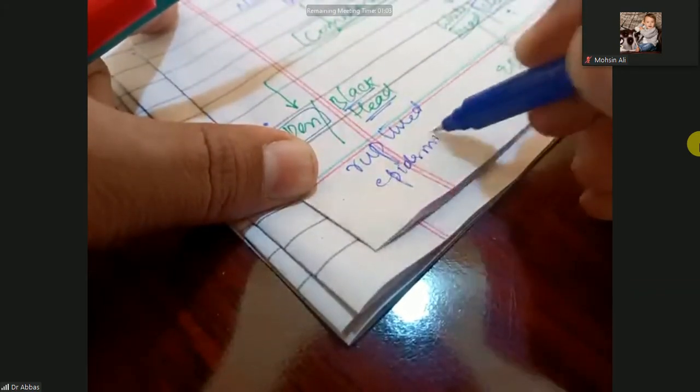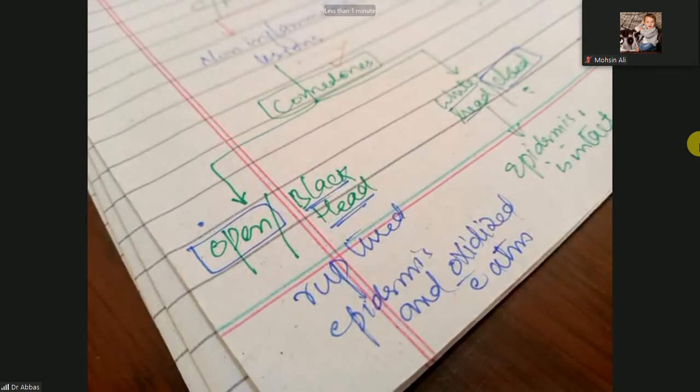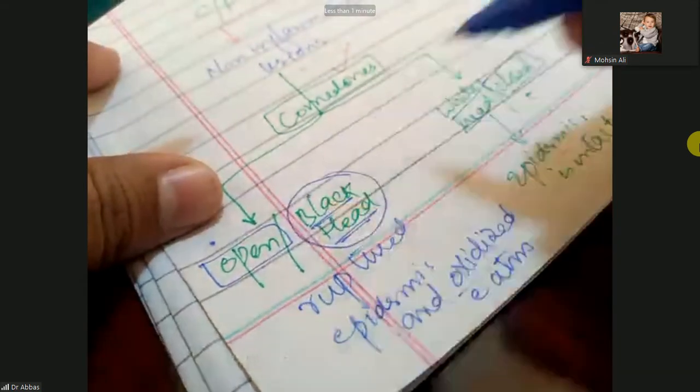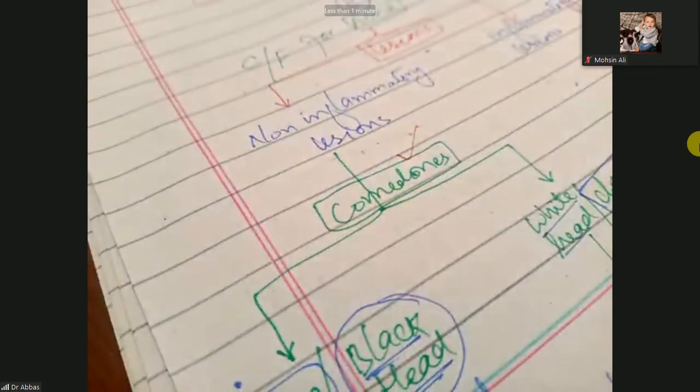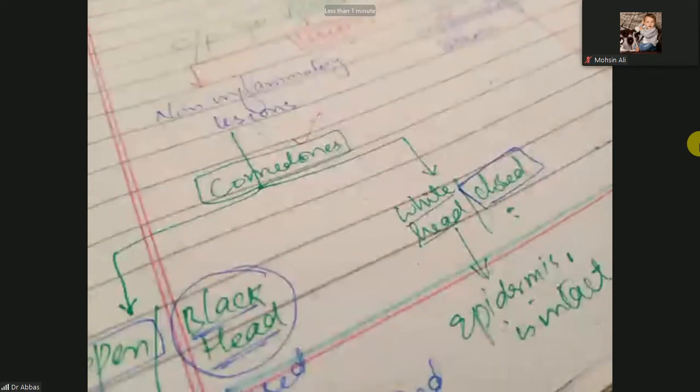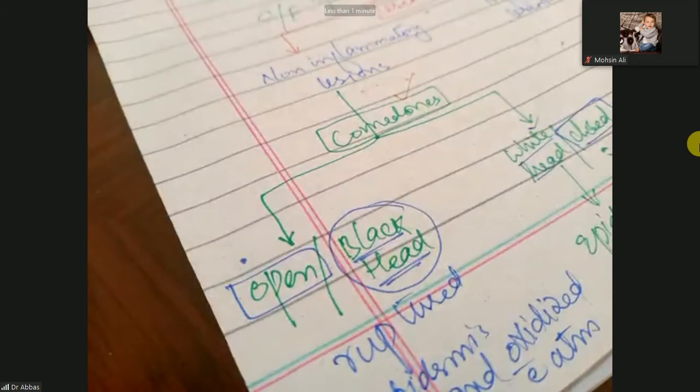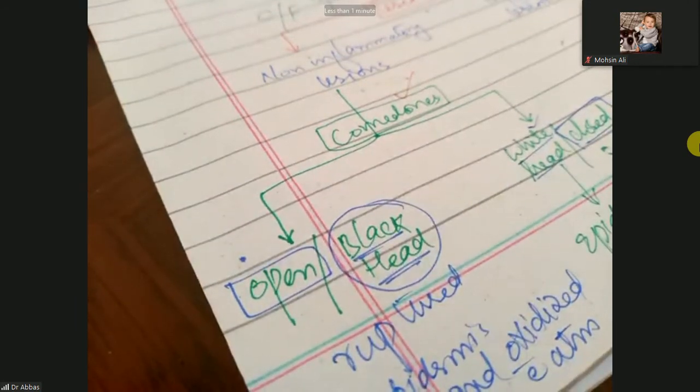So these have the ruptured epidermis and are oxidized with the atmosphere. When the epidermis ruptures, they oxidize with the atmosphere and leave the blackhead or black marks. So these are the non-inflammatory lesions. Keep in mind, we call them comedones, and comedones are the blackhead or the whitehead. Closed are whiteheads and open are the blackheads. It means when the comedones open, then the sulfur group will oxidize in the atmosphere.